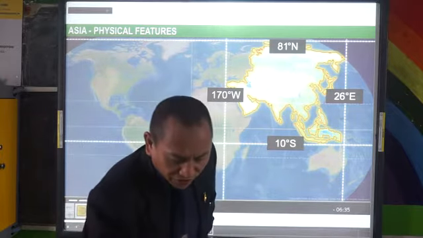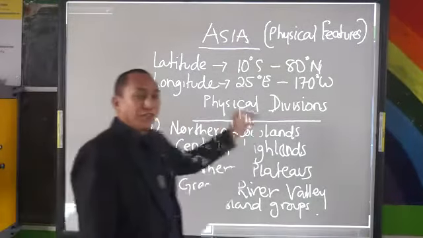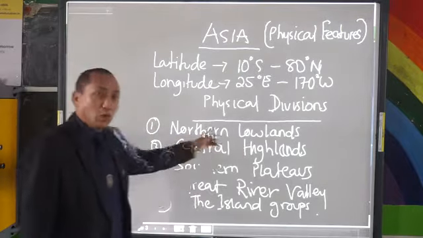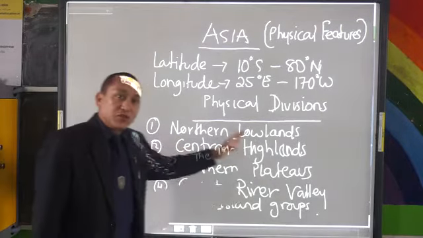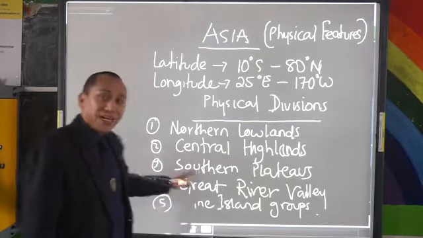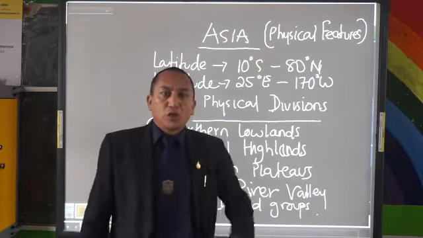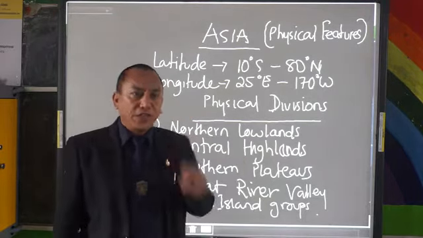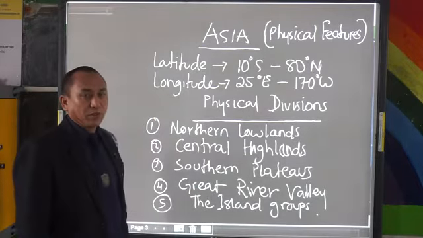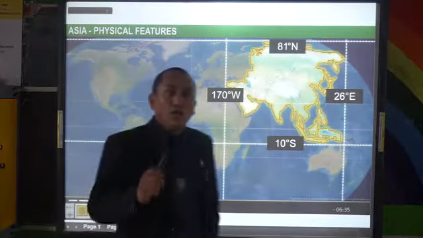Okay, now we go a little bit further and let's see the physical divisions. What are the physical divisions of Asia? The first one is the northern lowlands. The second one is the central highlands. The third one is the southern plateaus. The fourth one, great river valleys. And the fifth one is the island groups. So these are the major physical divisions that we will be studying one by one. So let's see the first one here, the northern lowlands.